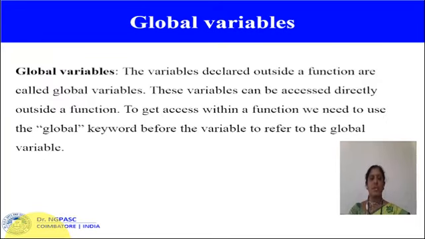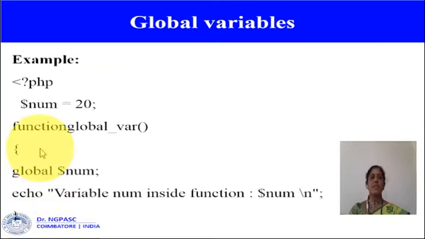Next is global variables. The variables declared outside the function are called global variables. These variables can be accessed directly outside the function. To get access within a function, we need to use the global keyword before the variable to refer to the global variable. So here this is an example for global variables.